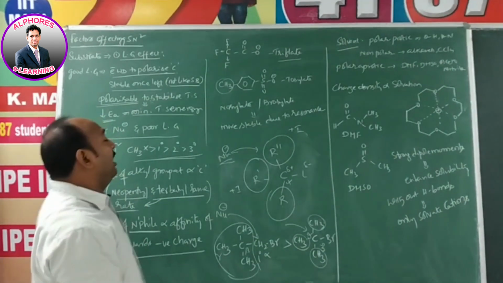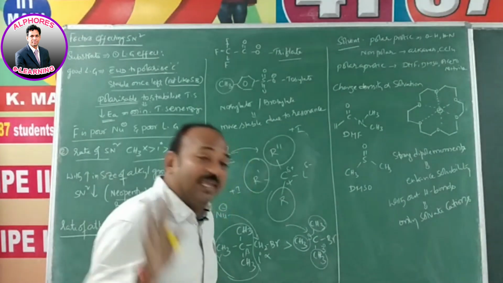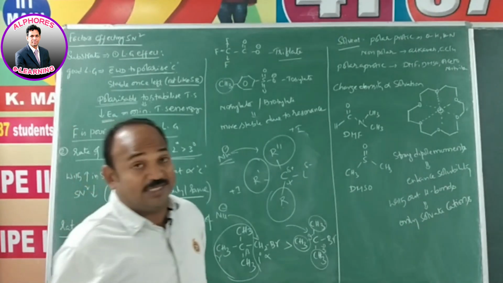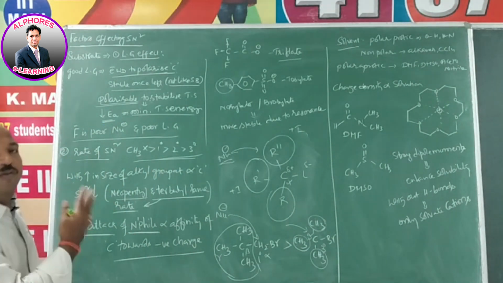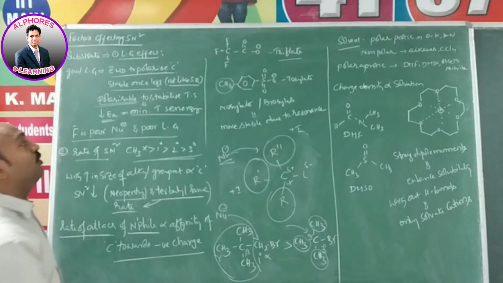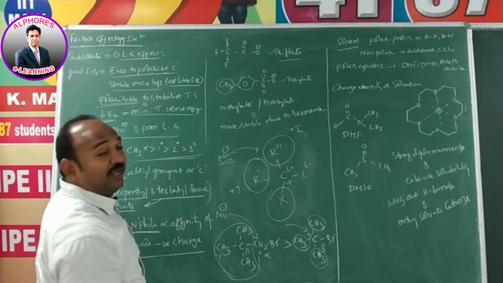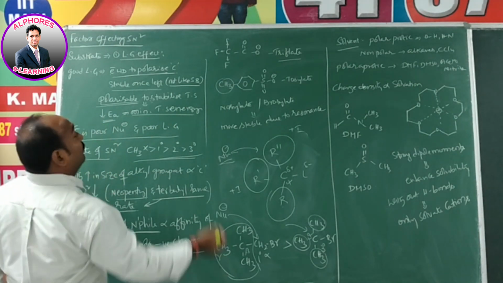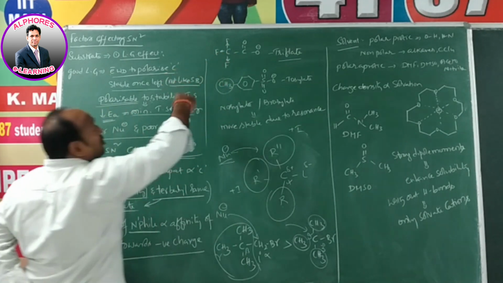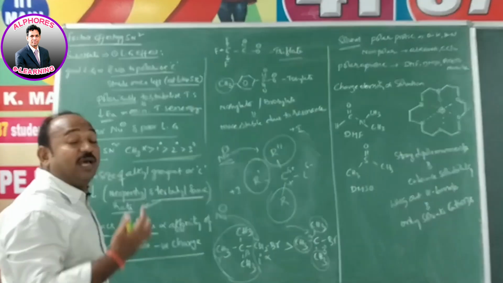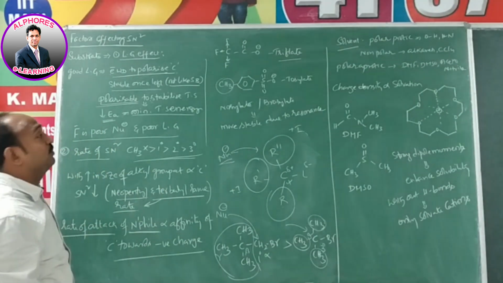Now, the leaving group. You mentioned that the more the size, the more the leaving tendency. Beyond that, a few familiar leaving groups are there. Let us have a look at that. Triflate ion, trifluoroacetate: because of three fluorine atoms, all three are strong electron withdrawing groups. Being strong electron withdrawing groups, it is a good leaving group. Triflate is a good leaving group.